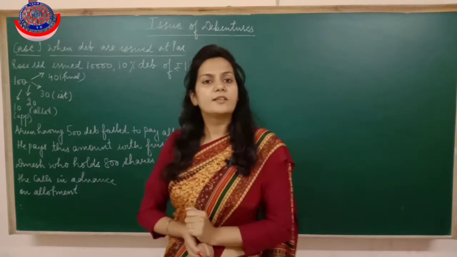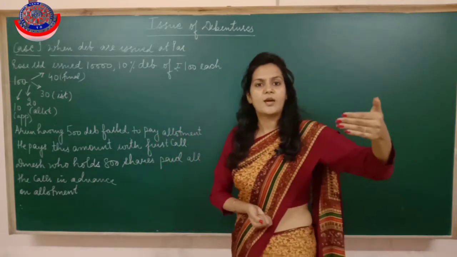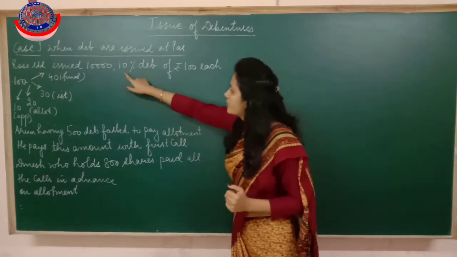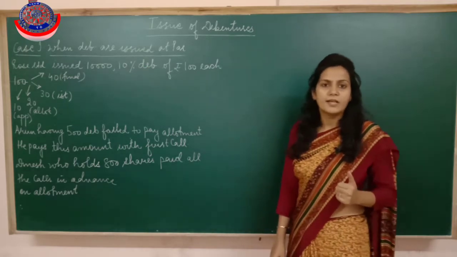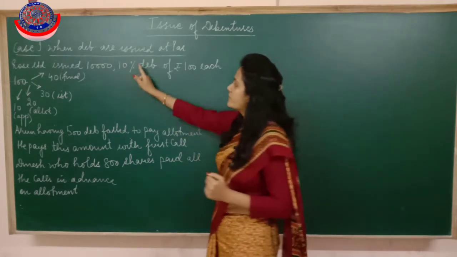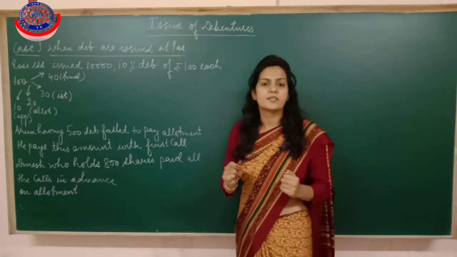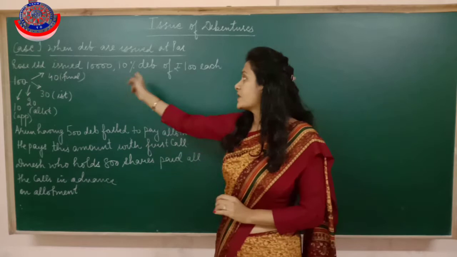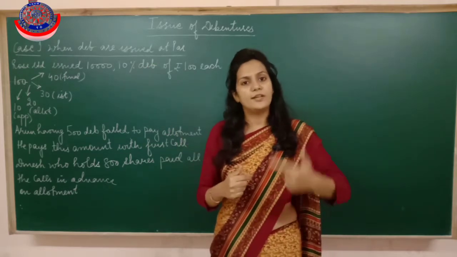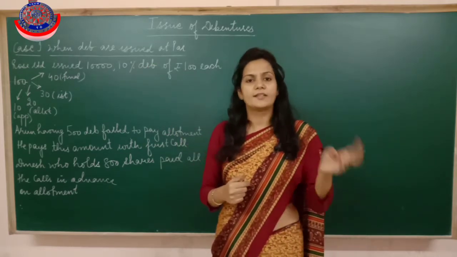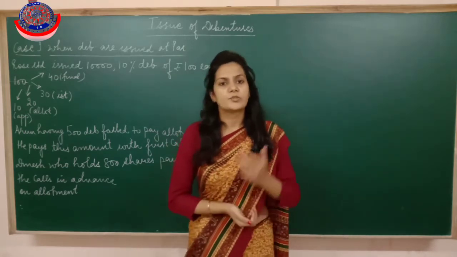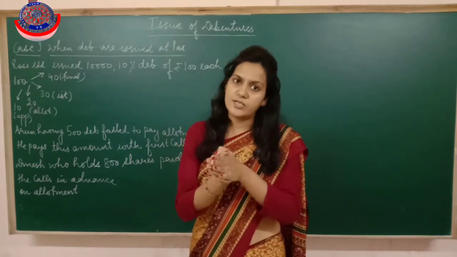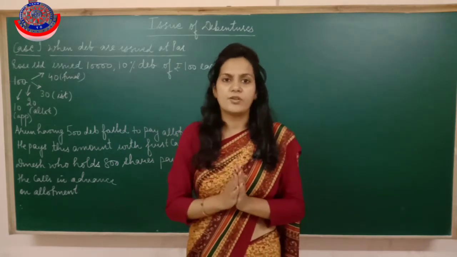Secondly, whenever we write this entry, bank to debenture application or debenture application to debenture, we have to prefix the rate of interest which the debenture is carrying. Like in this question, the debenture is carrying interest of 10%. It means that we have to write 10% in all the entries. This 10% means that we have to give interest to the debenture holder at the rate of 10% per annum. So I hope this point is also clear, that we are not going to use the word debenture capital and we have to prefix the rate of interest also.